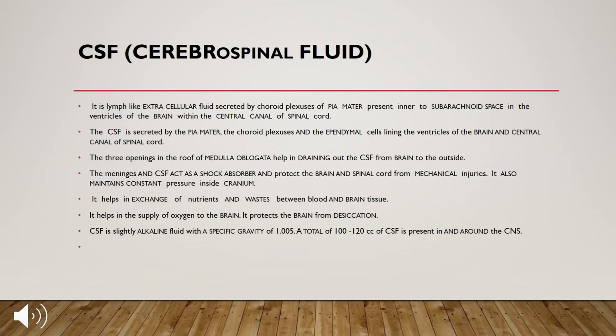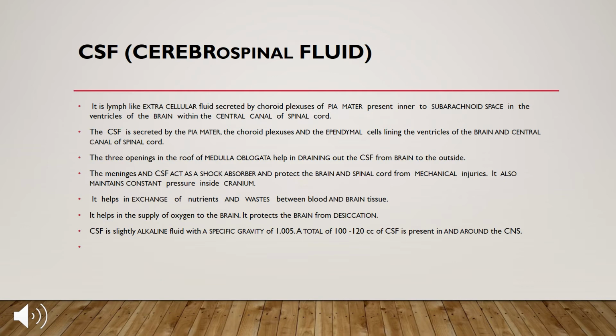CSF, that is cerebrospinal fluid, is very important in the functioning of the central nervous system. CSF is present in the brain as well as in the spinal cord, as the name suggests. It helps in the accurate functioning of the central nervous system. It is a lymph-like extracellular fluid secreted by the choroid plexus of the pia mater, in the lining of the ventricles of the brain and the central canal of the spinal cord.